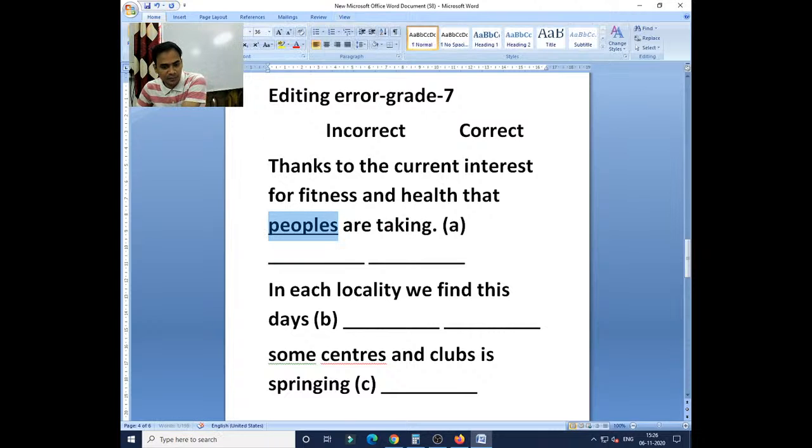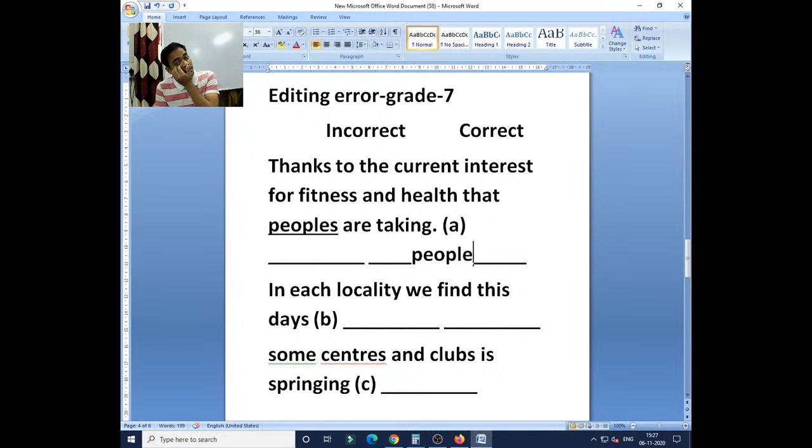So we can see here, peoples is the mistake. The correct answer will be people, because some nouns don't take s. They are already in plural form, so people is the plural, and the singular is person. Person is the singular one, and people is the plural form. We don't add s or es.